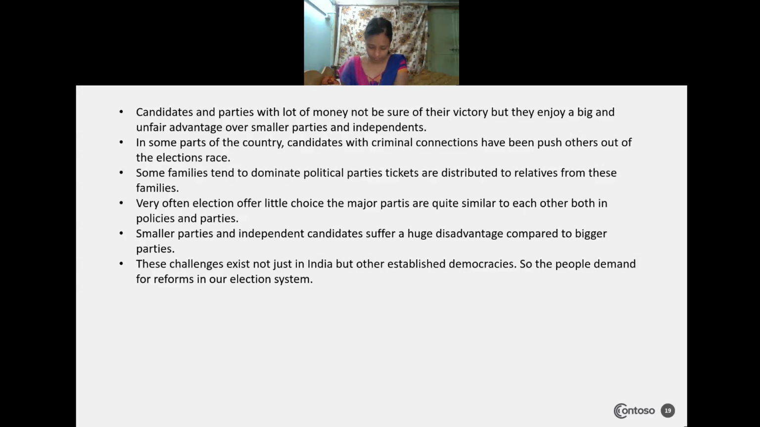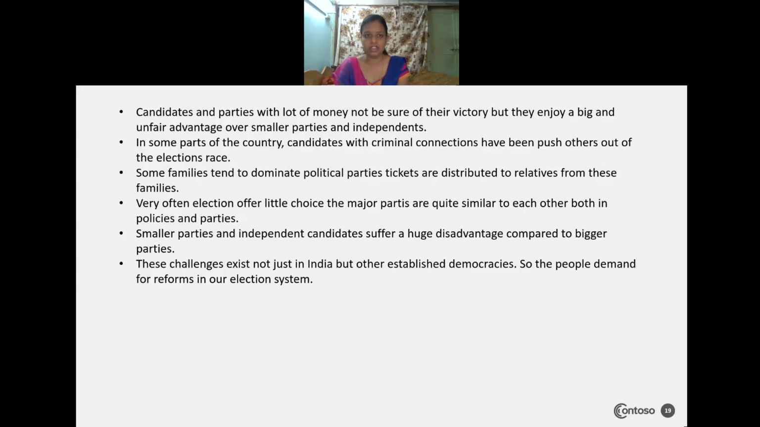So very often elections offer little choice to the ordinary citizen, because both the major parties are quite similar to each other, both in policies as well as in their character. Smaller parties and independent candidates suffer a huge disadvantage compared to the big parties, which use money power to conduct elections.